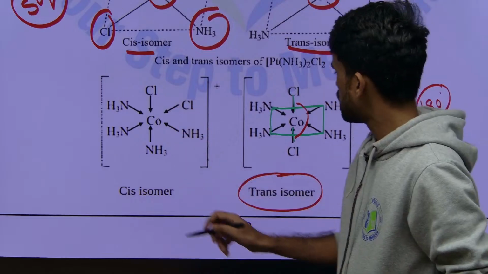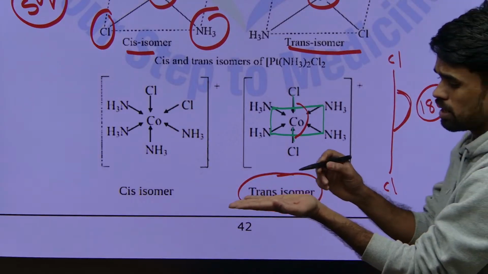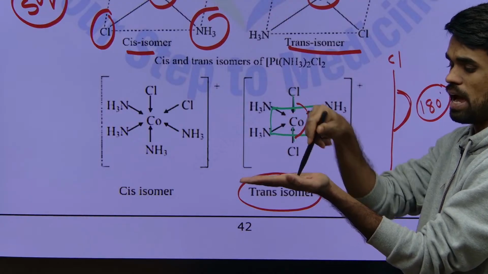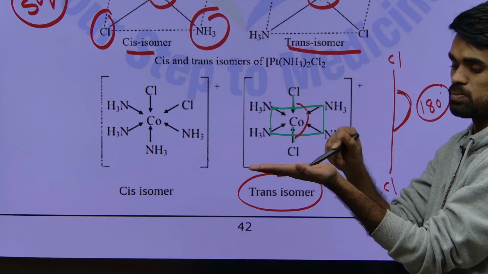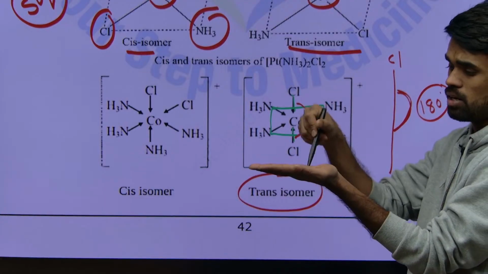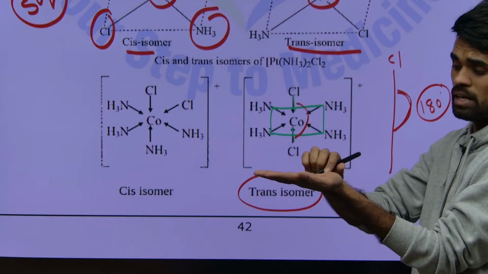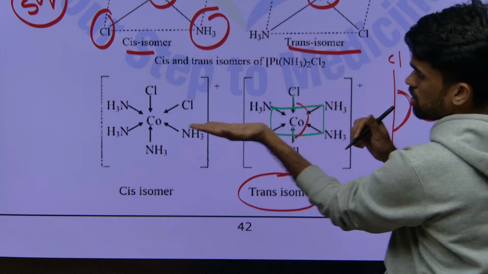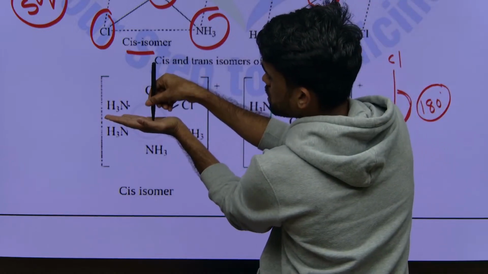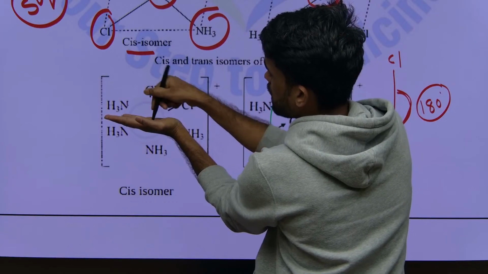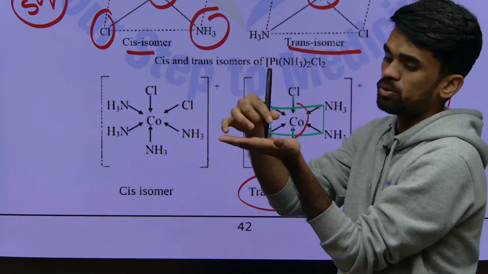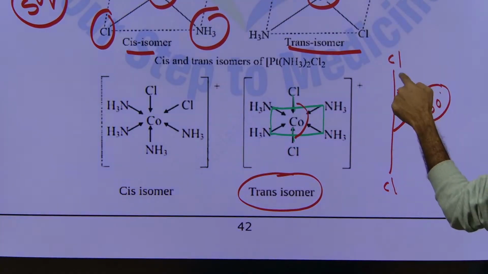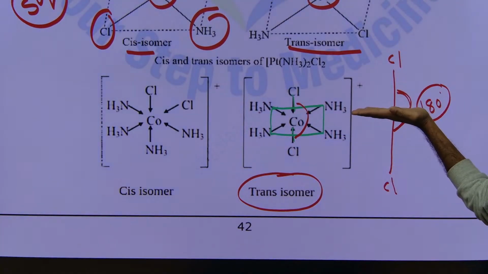See here, to this square, one ligand is attached here and one more ligand is attached here. Now what is the angle between this ligand present in the square planar and the ligand above or below? The one which is in the plane and the one which is above this plane, what is the angle between this plane and this one? This is just 90 degrees now. This is a line, one is above, one below, and I am placing this square here.